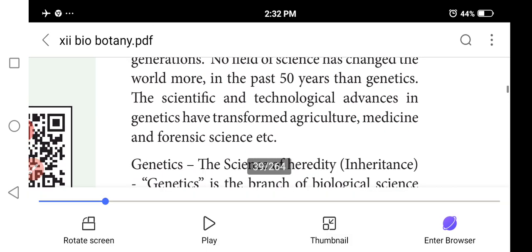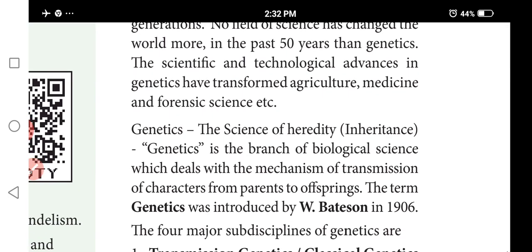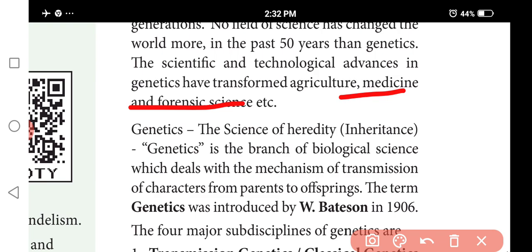In the last 10 to 30 years it has improved. What technologies are used in genetics, and which fields use them? Agriculture, medicine and genetic science find it very useful.